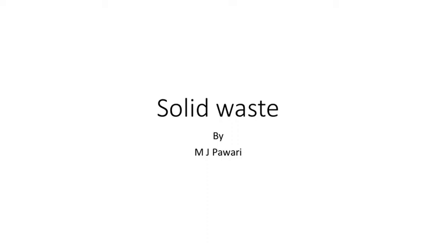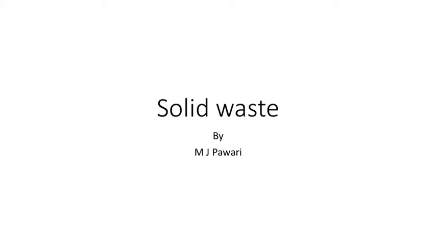Next is the second stage, that is the storage of waste. So how to store the waste? Different types of containers can be used for the storage of waste. It may be a plastic container, it may be a can, or various other types of containers. Basically, green and blue containers can be used for the storage of waste. In small cities they provide two types of containers. A green container for the collection of wet waste, which is basically organic matter, the decomposable matter that is collected in a green container.